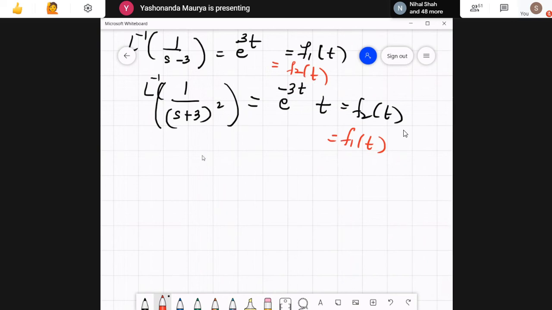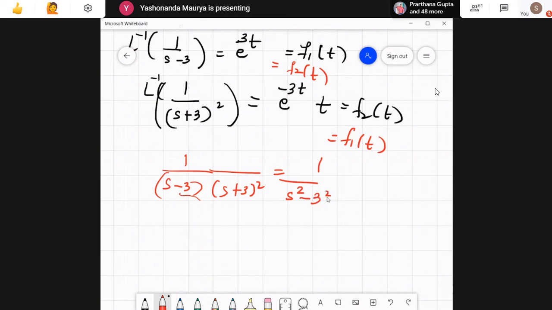Now note that one more approach is also available. See, this 1 upon s minus 3 into s plus 3 whole square, I can club this part here. This is 1 upon s square minus 3 square. I can club one of the brackets from this part. That is what I'm saying.